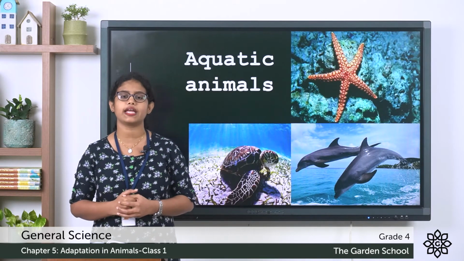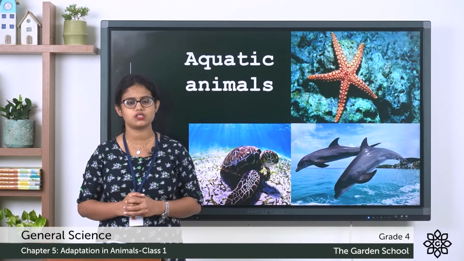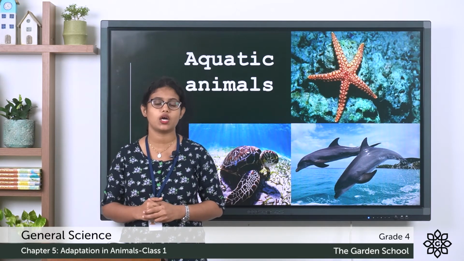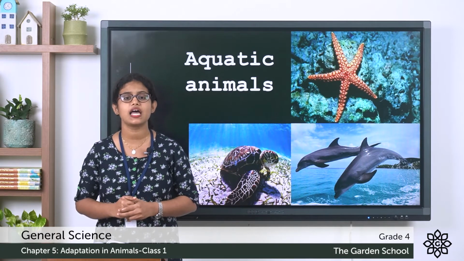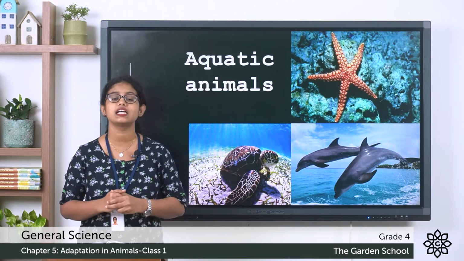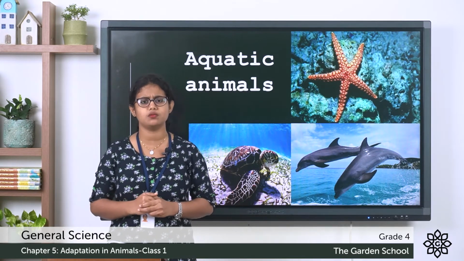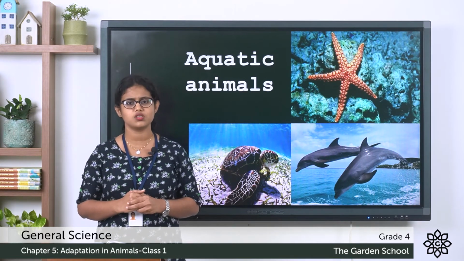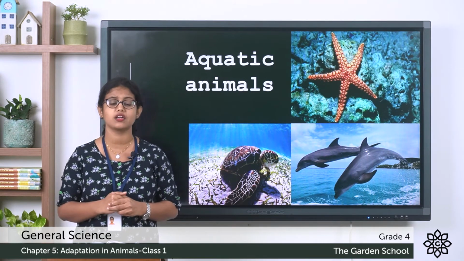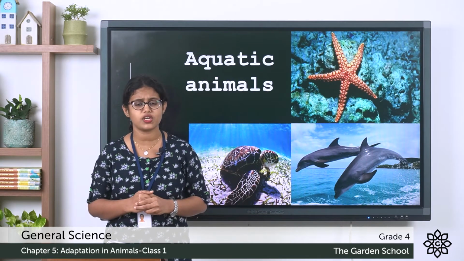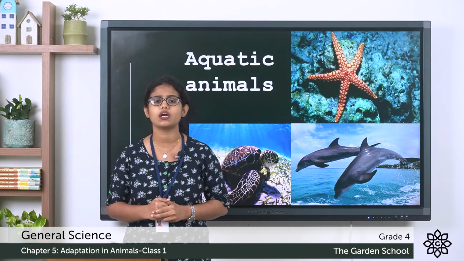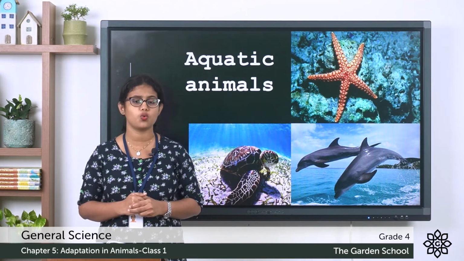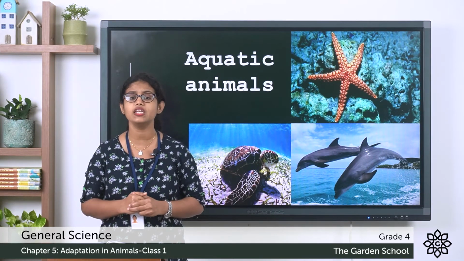Then, what about the next one? Aquatic animals. So what are aquatic animals? You all know the meaning of the word aqua. Aqua means water. So animals that live in water, we call aquatic animals. These animals also have their own body features that help them to survive in water. There are many examples of aquatic animals like the fish, the dolphin, starfish. They live either in fresh water or salty water. So what are aquatic animals? Animals that live in water.